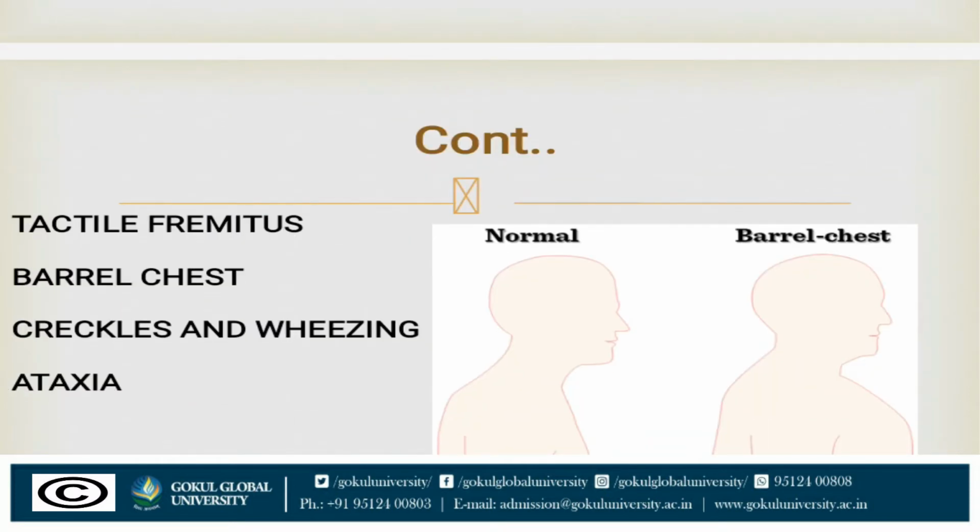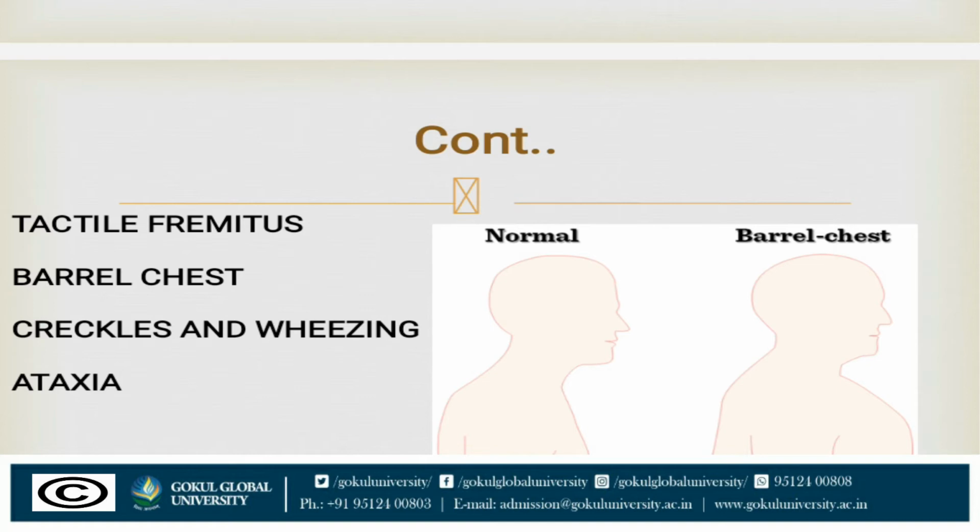Then tactile fremitus is a vibration felt on the chest during assessment. While we assess the chest, we will feel vibrations on the chest. Then barrel chest. Barrel chest is a rounded, bulging chest that resembles the shape of a barrel. When the lungs are chronically overinflated with air for a long time, the rib cage will be partially expanded all the time.